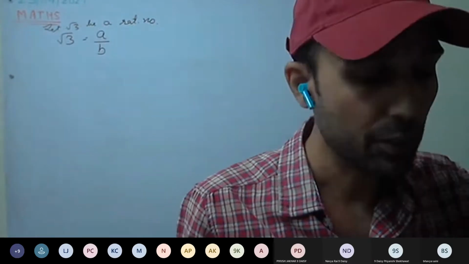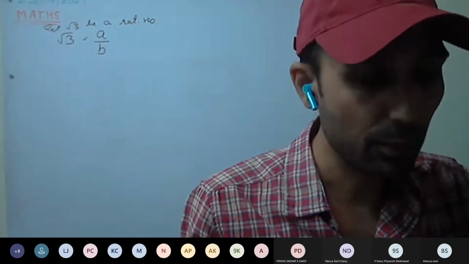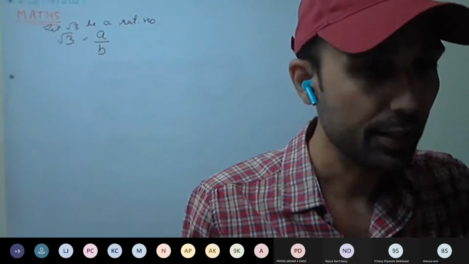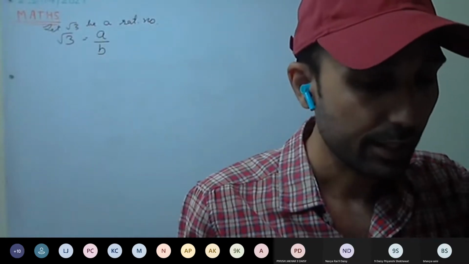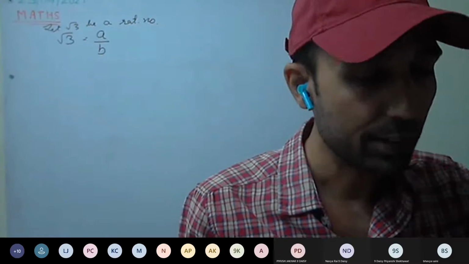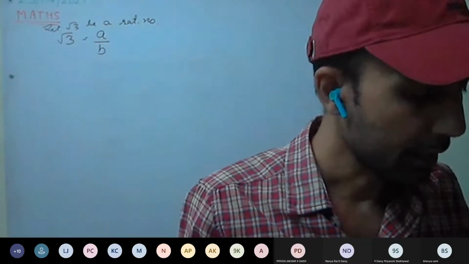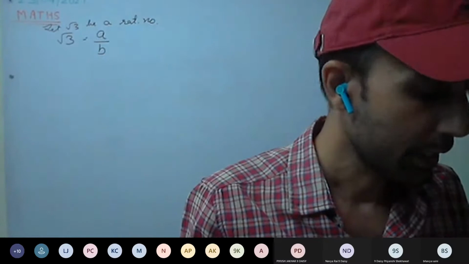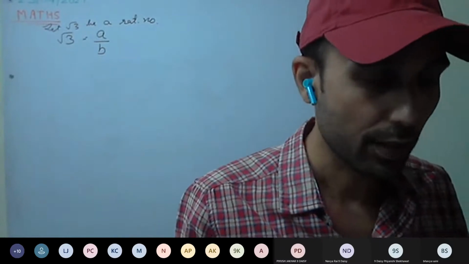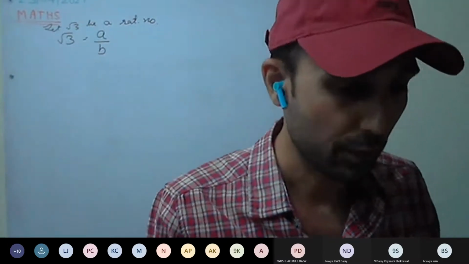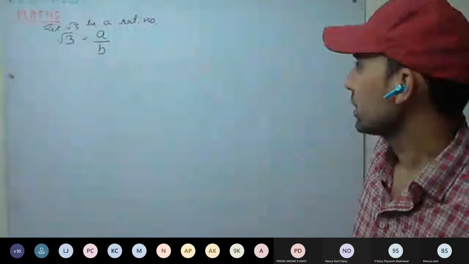Always remember, a number is rational if it can be expressed in the form of P by Q, where P and Q are integers and Q not equal to 0. Second, P and Q do not have any common factor other than unity, that is 1. You can mark this as important, write IMP, and you must go through them once.